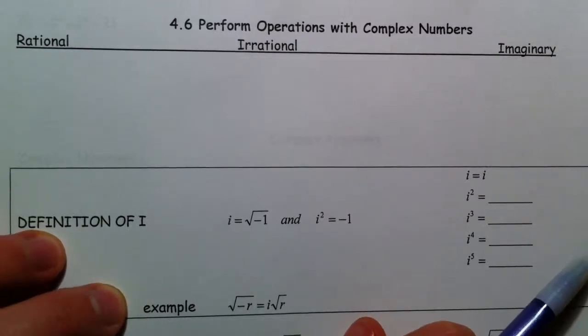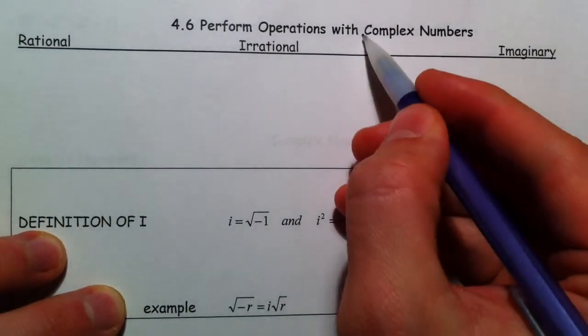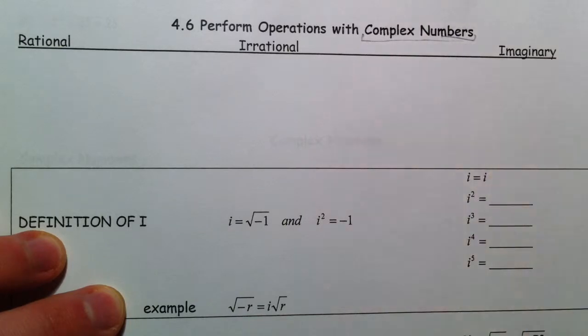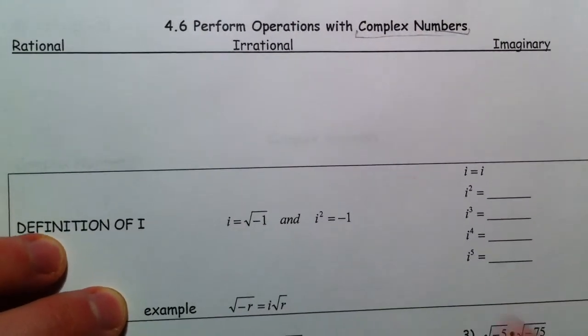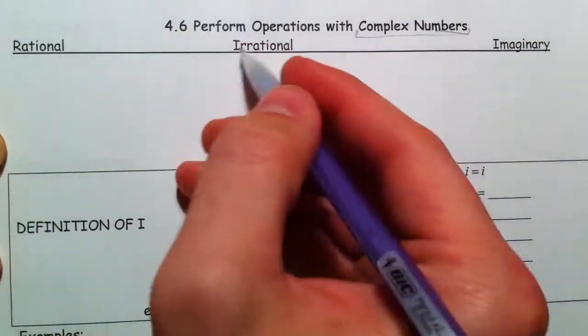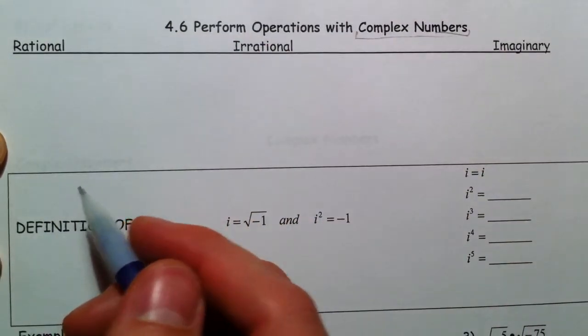Alright, a little talking about complex numbers. But don't worry, we're going to make it easy and not complex. Complex is just the name of it. And we're going to talk a little bit about the numbers that we know about so far.